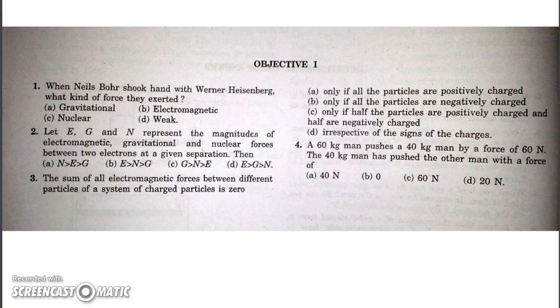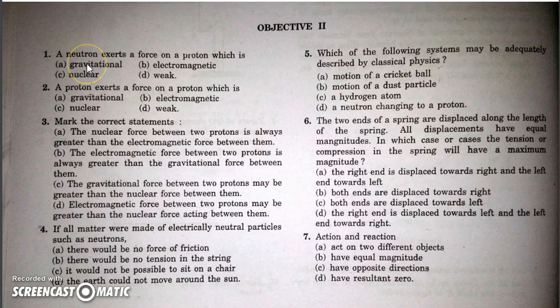Okay. The next question: a neutron exerts a force on a proton. Obviously, neutron has some mass, proton has some mass, so they will attract each other gravitationally, but neutron is neutral, so there will be no electromagnetic force. There will be nuclear forces between them, but not any weak nuclear force.